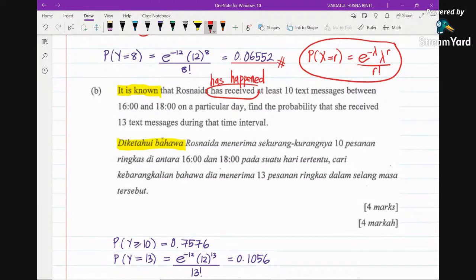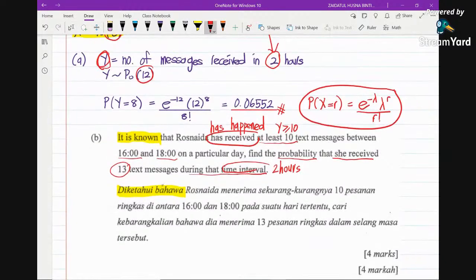It is known that Rosnaida has received at least 10 text messages. At least 10 text messages between 4 o'clock and 6 o'clock means in a 2 hour duration, so we are still talking about y. At least 10 means y greater than or equal to 10. This event has happened. Now the question says, find the probability that she received 13 text messages during that time interval. During that time interval means still the time interval of 2 hours, so we are still talking about variable y, because previously we declared y to be the number of messages received in 2 hours.